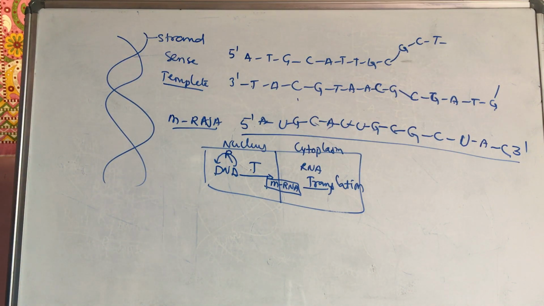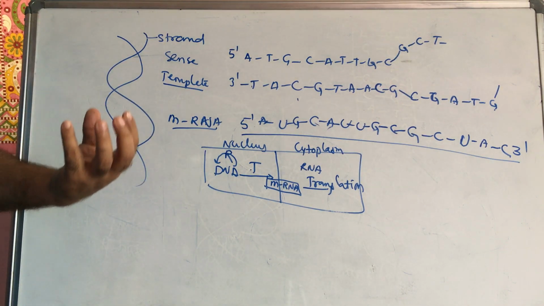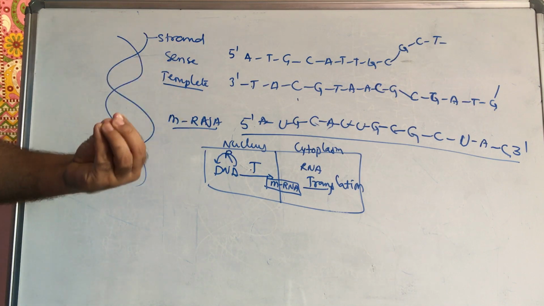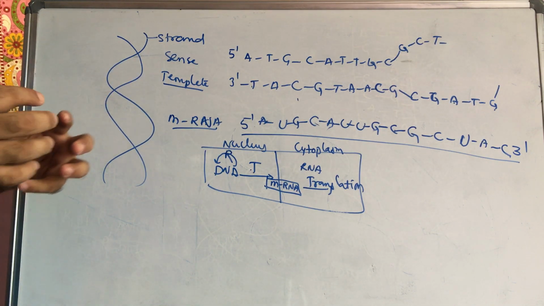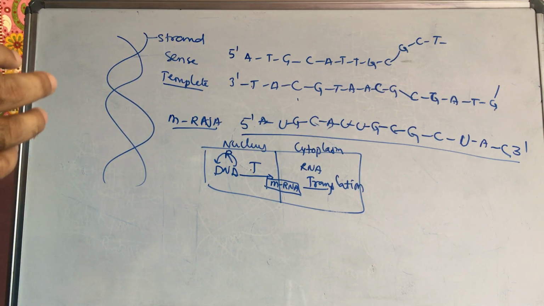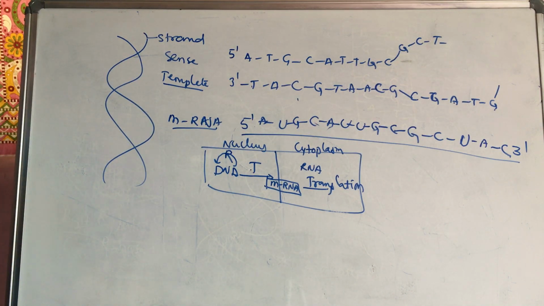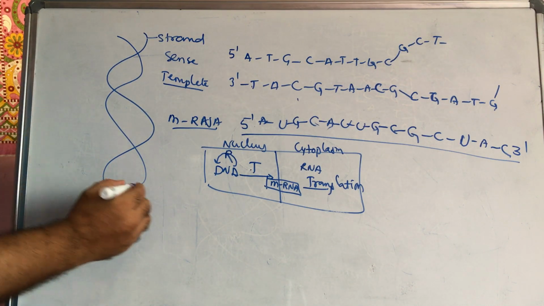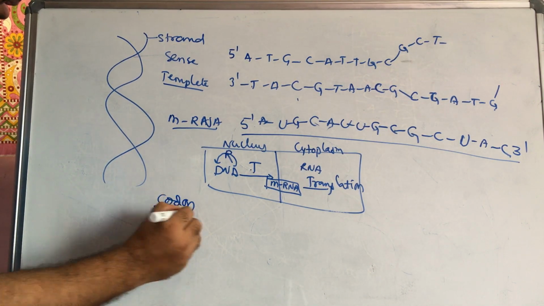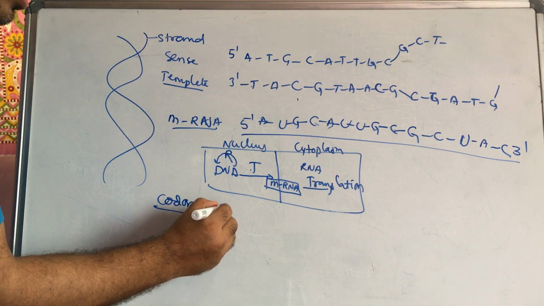So now I will discuss translation. Translation means what? mRNA carries the information from the DNA. Based on this, particular amino acids will combine together and form a polypeptide. That polypeptide only is called protein. Codon means what? A sequence of 3 bases. That is called codon.